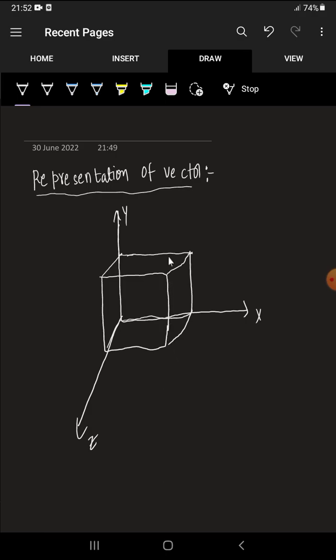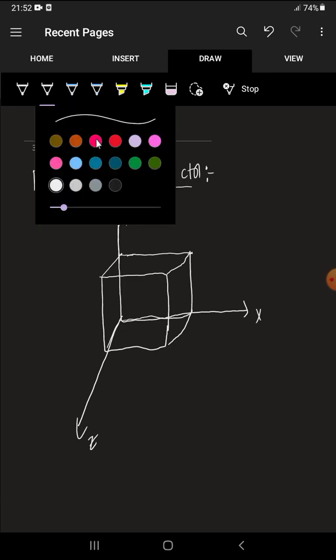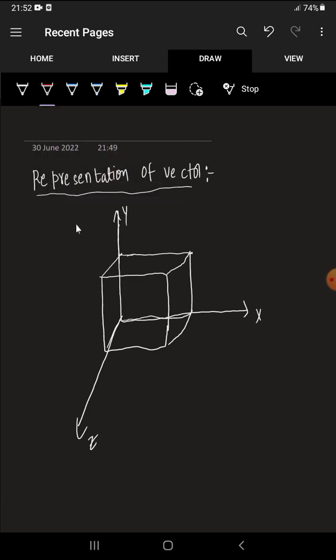So that's why. Let a particle, initially, be at a distance from here. If the particle is here, this is the position of the particle. Now I want to find the position of this particle. Position means how far the particle is from the reference. So I am taking this reference as origin. Let O be the origin. Origin means that is the reference point. Let that origin be 0, 0, 0.